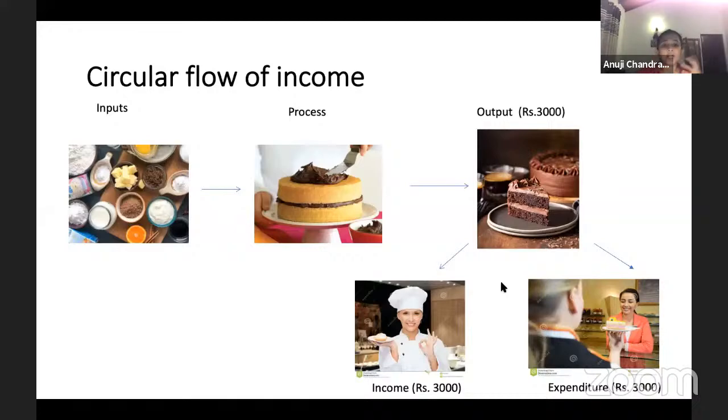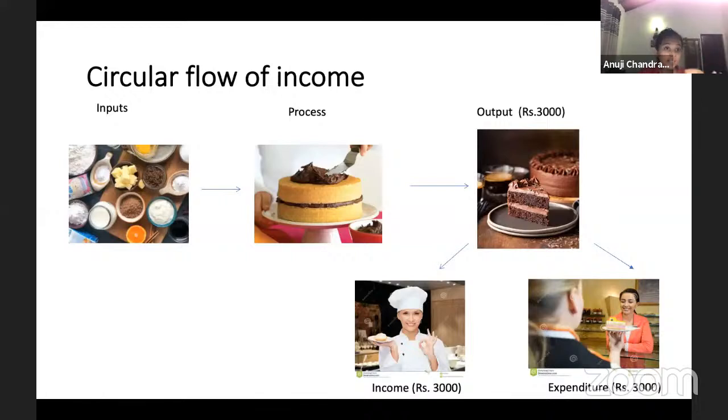Then if you take Hilton or a small bakery, or even a very small bakery, like you get different bakeries, right? Whatever you pay for, this bakery will get my 3,000.